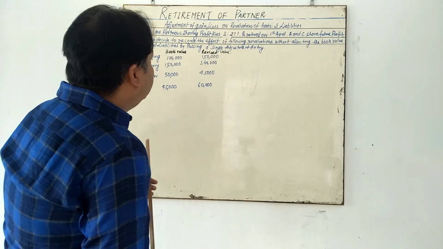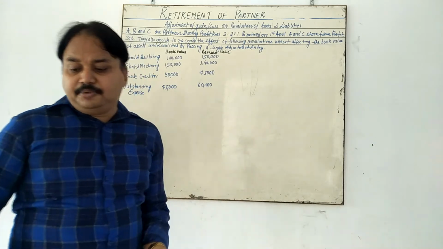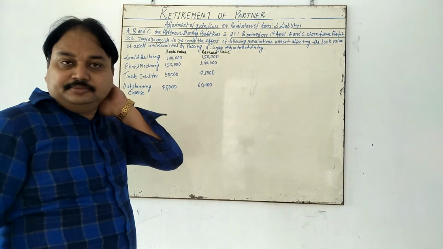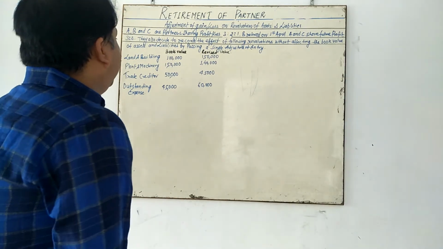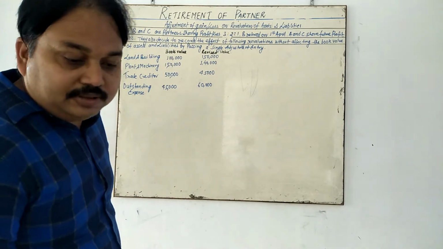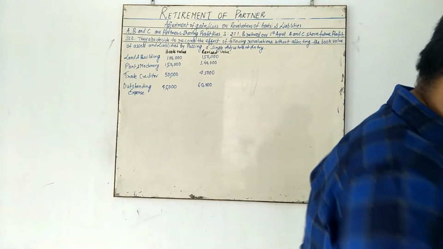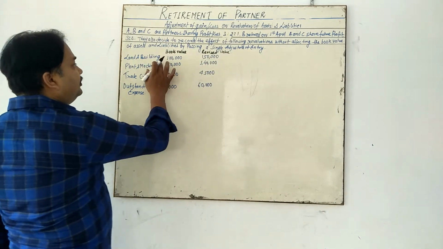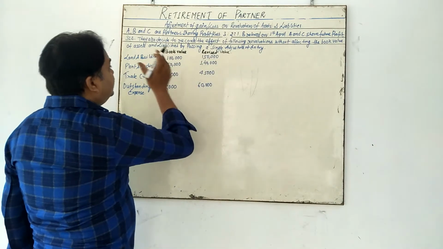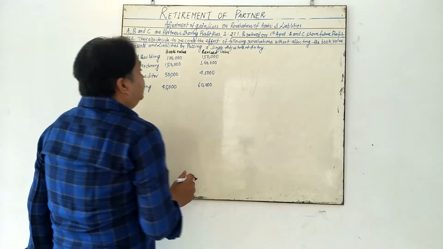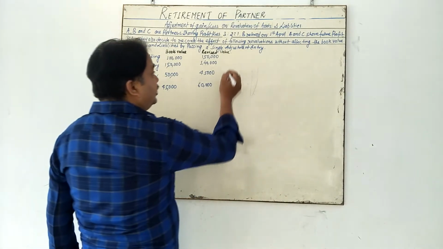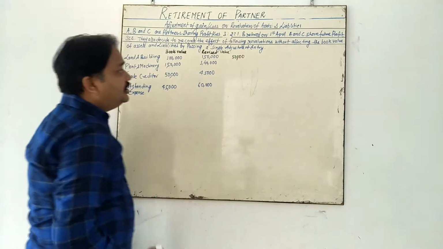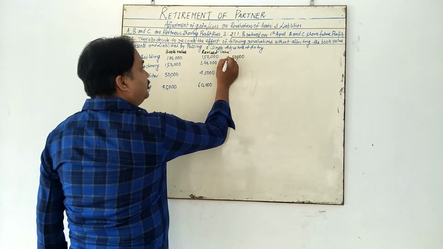My dear students, for this question we have to solve what is the profit or gain. You can calculate it this way also. See, land and building. What is the value of land and building? 1 lakh is the book value and 1,50,000 is the revised value. So 50,000 is your profit. You have to add.